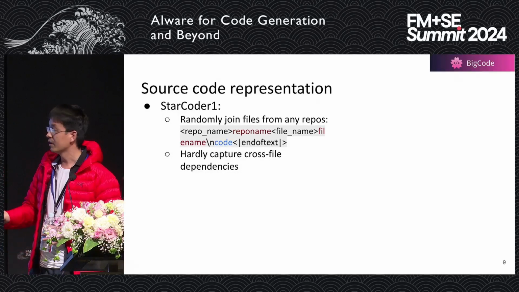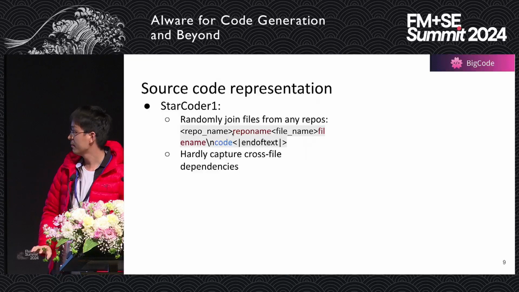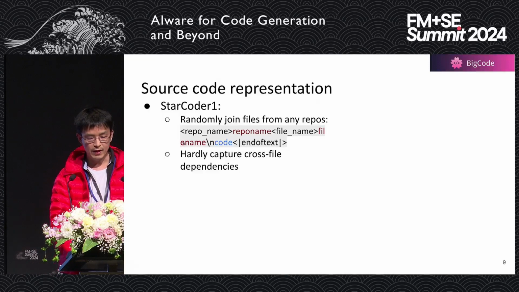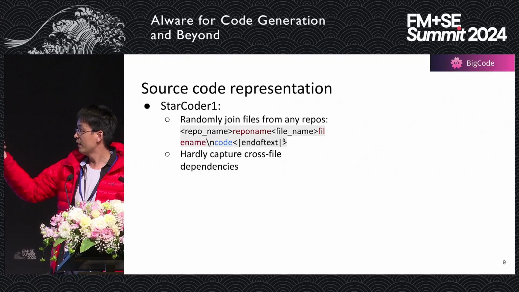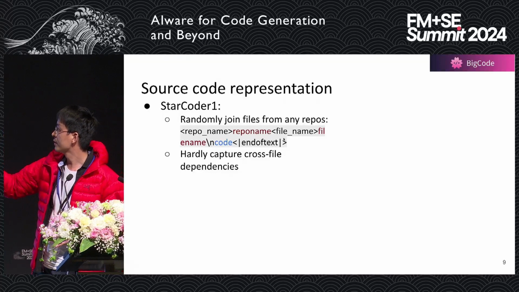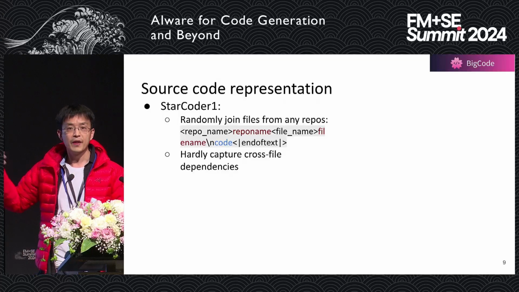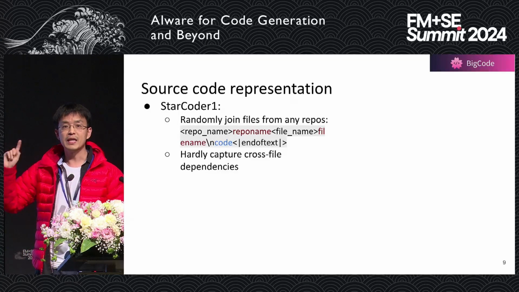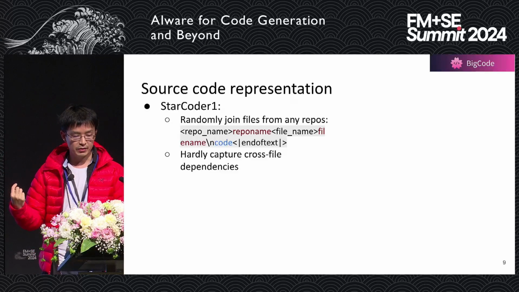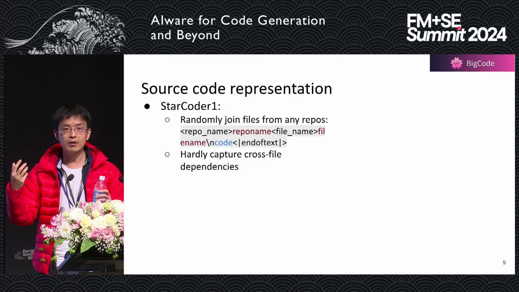For example, for every code file, I guess you can see my mouse, right? This is one file, the representation for one file during the pre-training phase. You can see that you have the repository name, file name, and also the code information. That's it, because you encode every single file in isolation. And during the pre-training, you have to mix files from different projects all together.